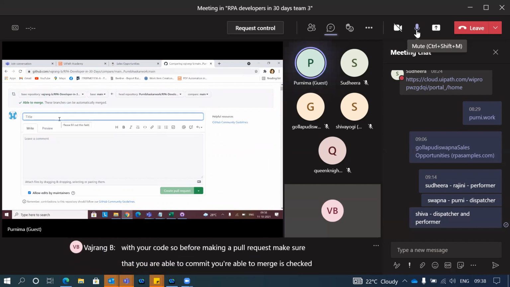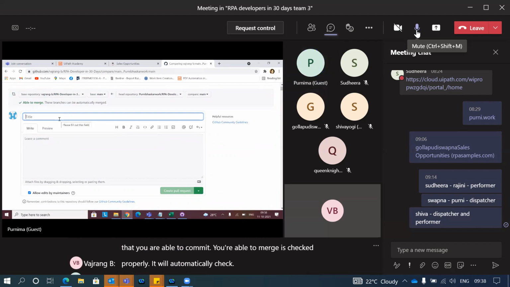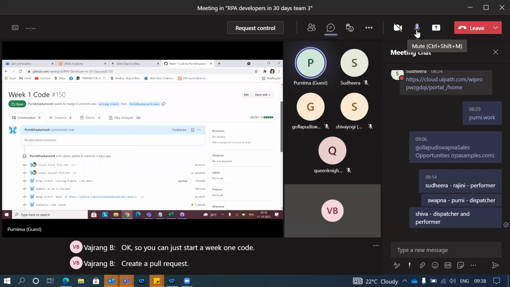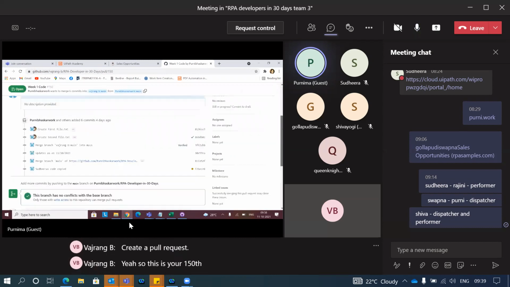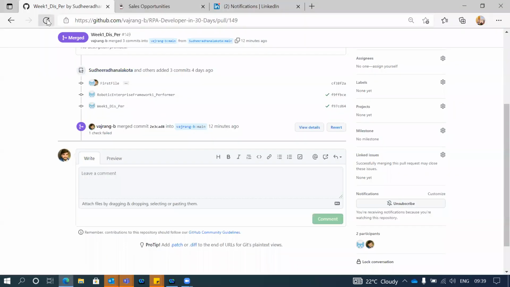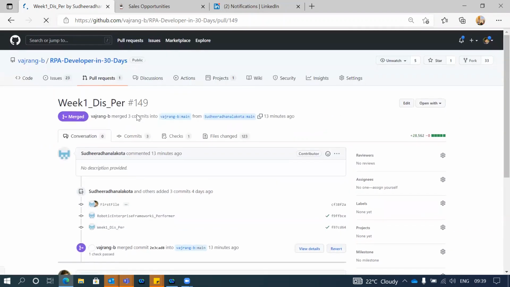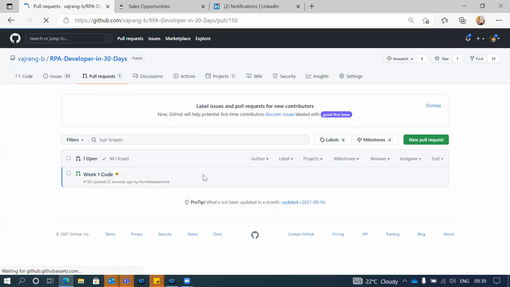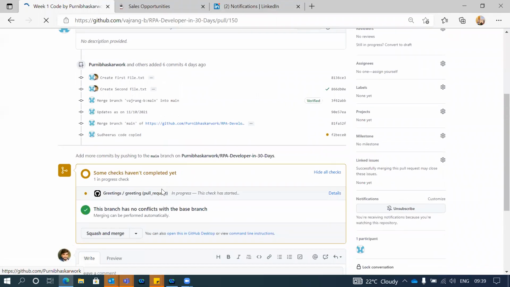It will check automatically. Add a week one code title and create the pull request. This is the 150th change for our repo. All I need is to accept it from my local machine or from my website.